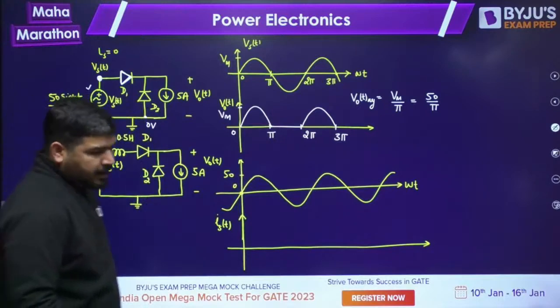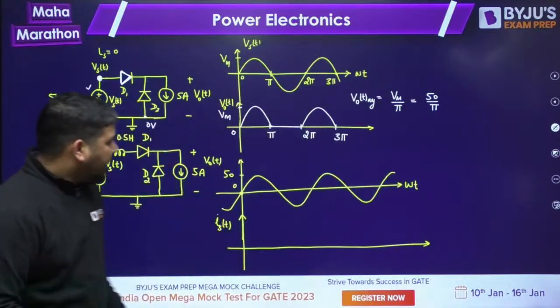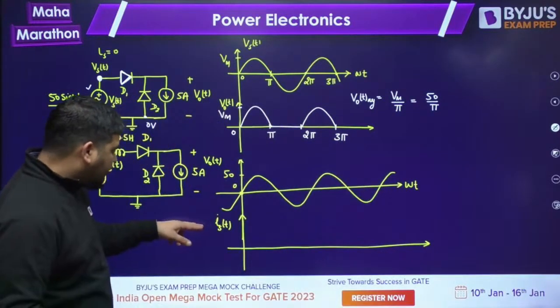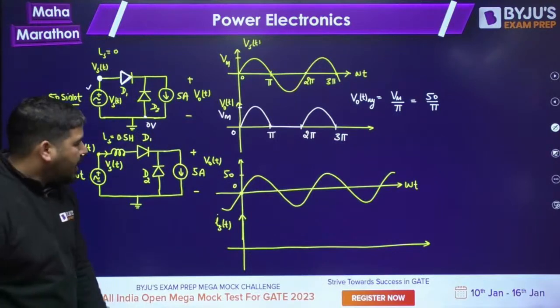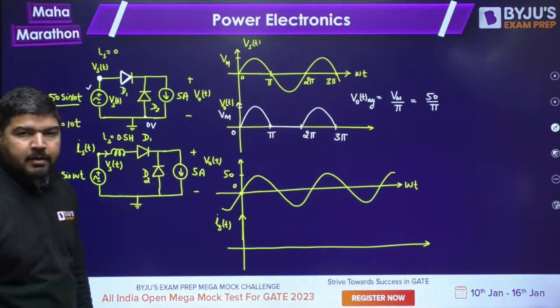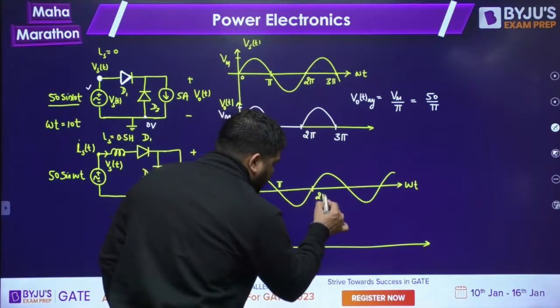Okay, so I told you, look at this circuit. In this circuit, this is my supply voltage. I want to look at the source current i_s(t) and the output voltage v_o(t). So we want to analyze the output voltage and the source current. Now this is 0, this is pi, this is 2 pi, this is 3 pi.